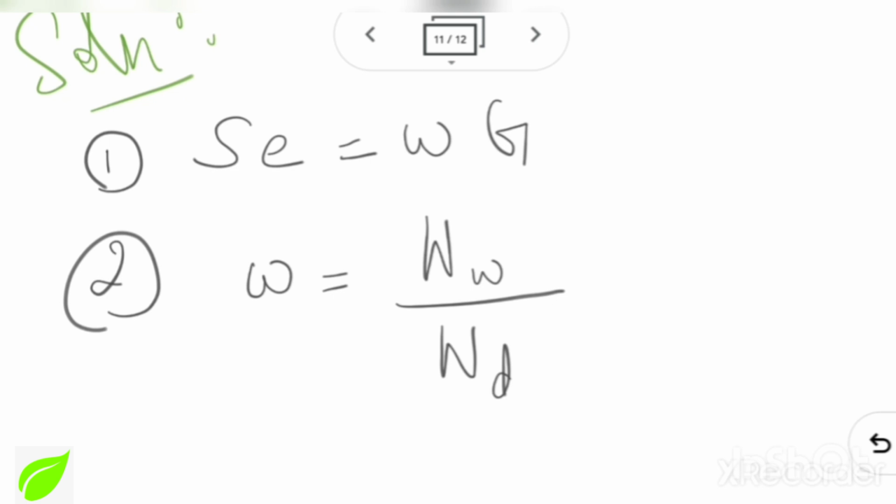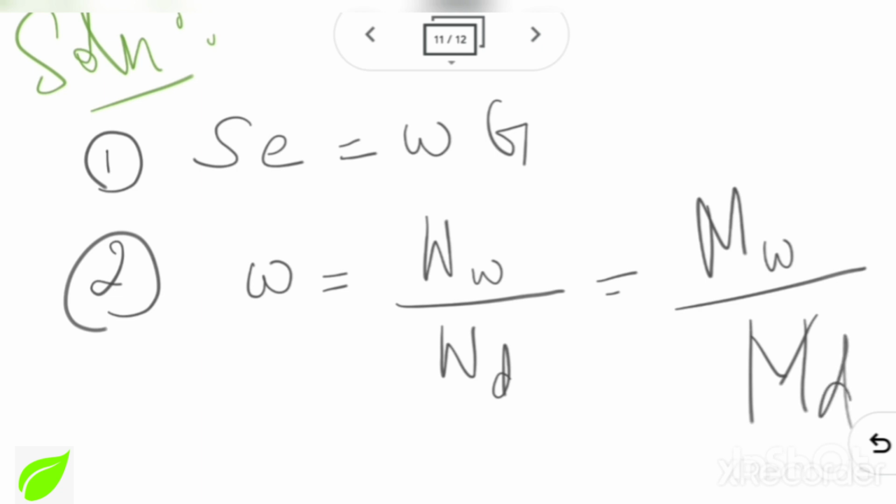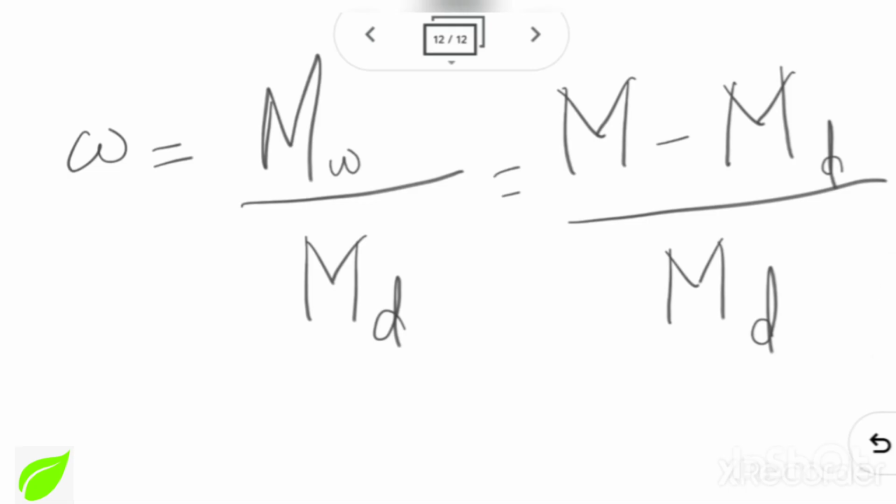The basic equation for finding water content is weight of water by weight of dry solids. This weight of water, I am going to replace in terms of mass. So mass of water m w by m d.